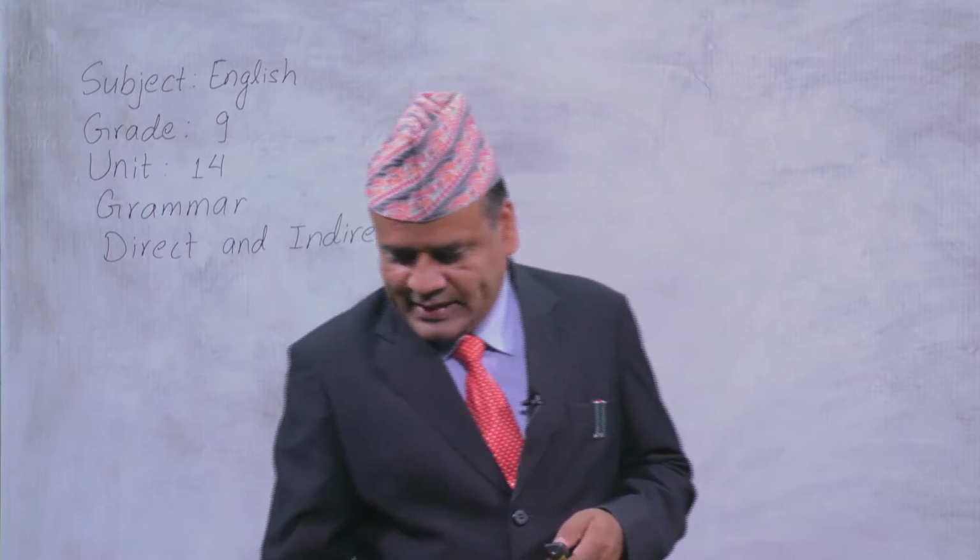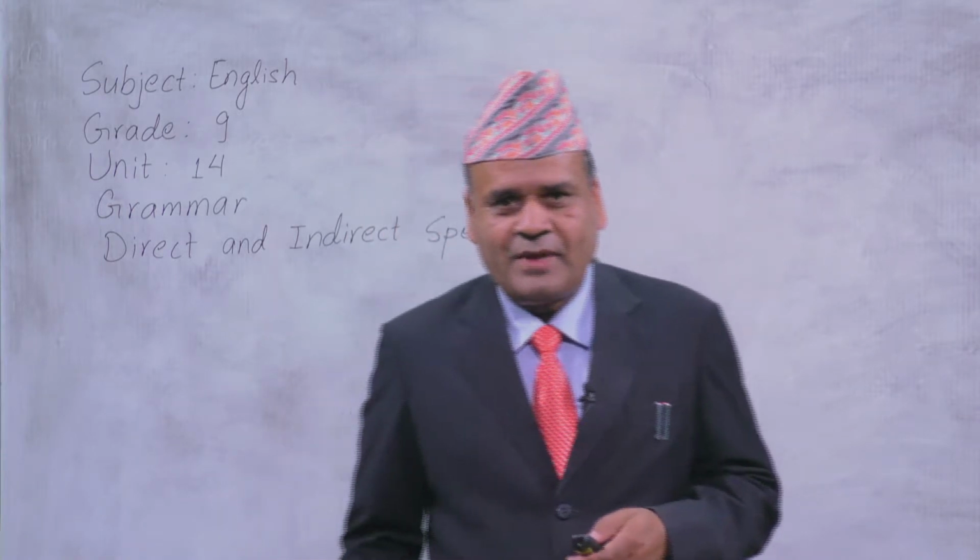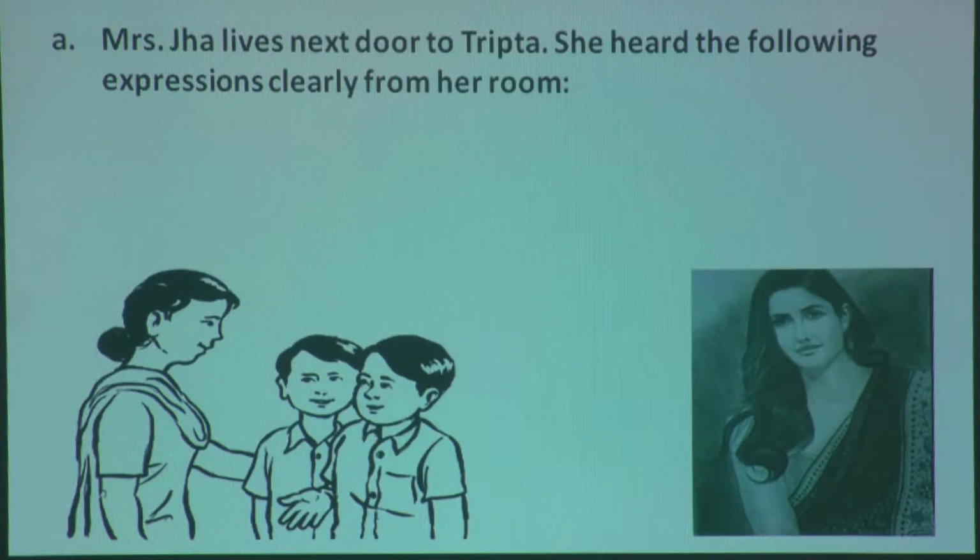Okay, now let's enter the context. What happens here? Mrs. Jha lives next door to Tripta. That means they are close neighbors. All right? Mrs. Jha is on the picture, right. And who were talking? Tripta and her sons, Shashwat and Shaurabh. And who heard this? Mrs. Jha heard this. She heard the following expressions clearly from her room. What are the expressions? Let's look at the expressions, okay?